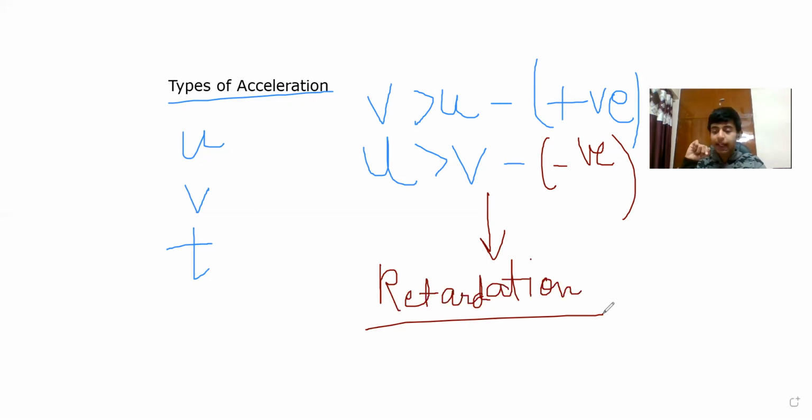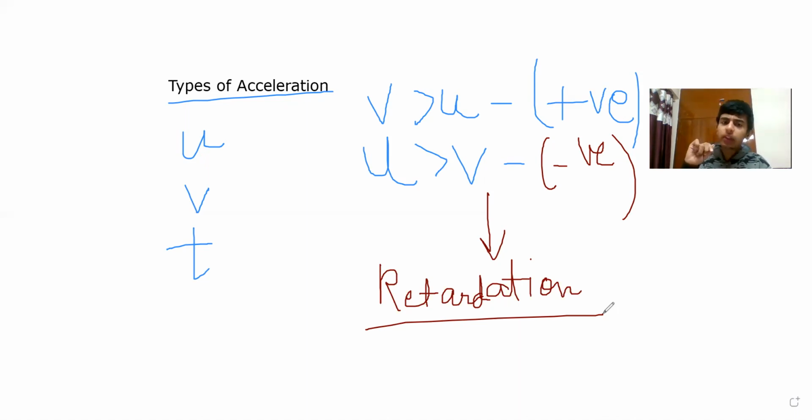That means the acceleration is constant with respect to time. And the second type is non-uniform acceleration. If the rate of change of velocity doesn't remain constant and keeps changing, then it is called non-uniform acceleration.